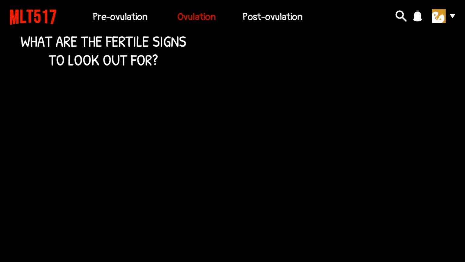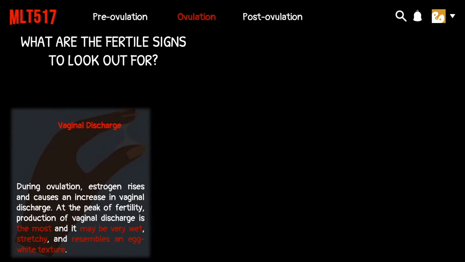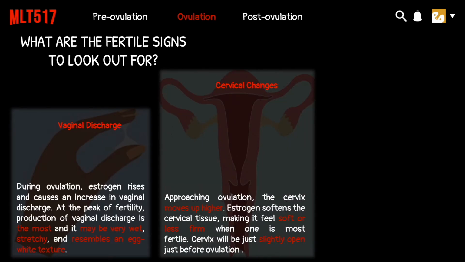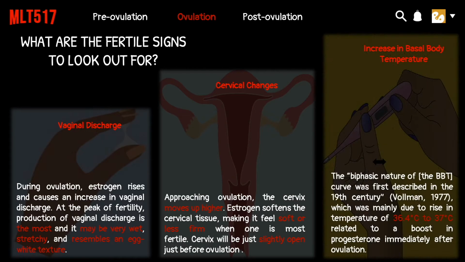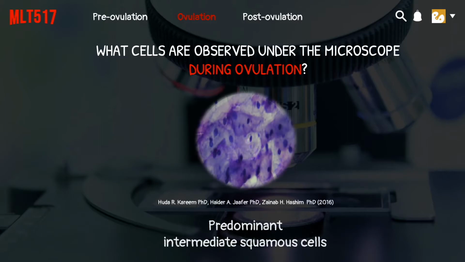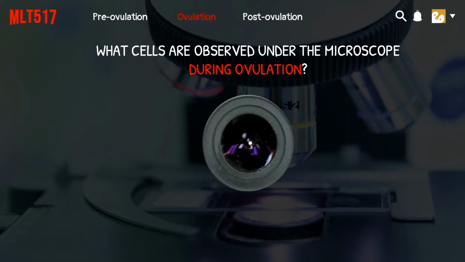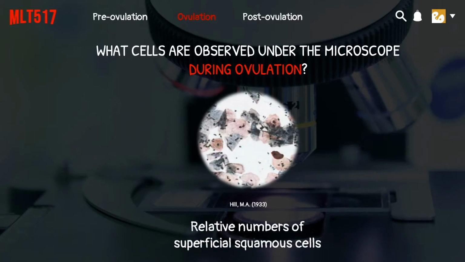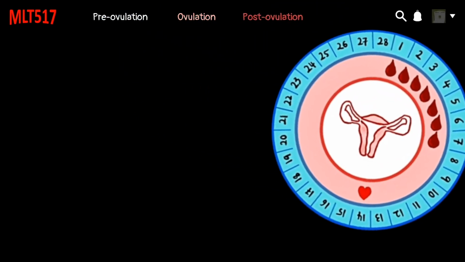The most obvious sign is a change in vaginal discharge. Approaching ovulation, the cervix moves up higher. Also, an individual will have an increase in basal body temperature. What cells are under the microscope during this short phase of ovulation? Firstly, there will be an observation of predominant intermediate squamous cells and a relative number of superficial squamous cells. Now let's take a look at post-ovulation.